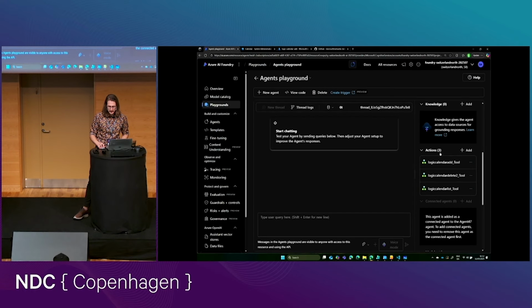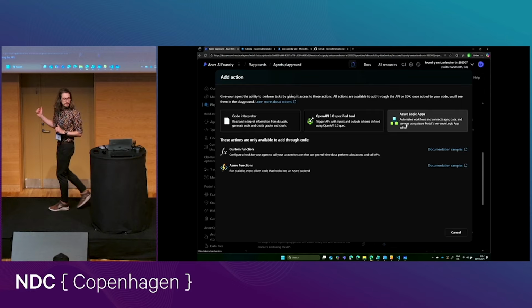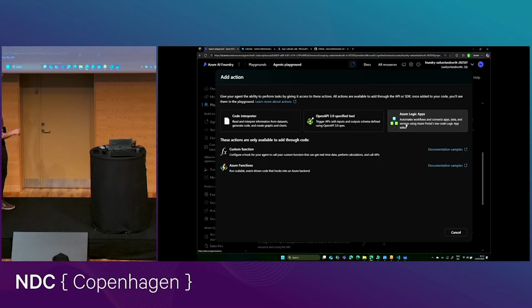And I can quite easily add different logic apps here into my agent. I could also add any other kind of API with an OpenAPI specification. I could add any kind of code that's running in an Azure function or other custom functions that I want to write, just like I do with Semantic Kernel.